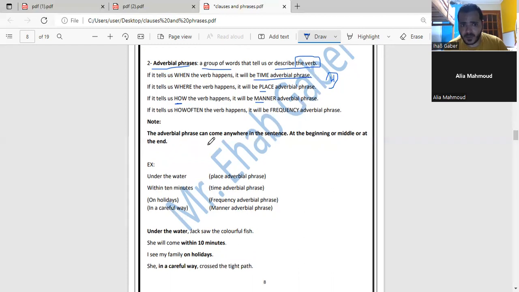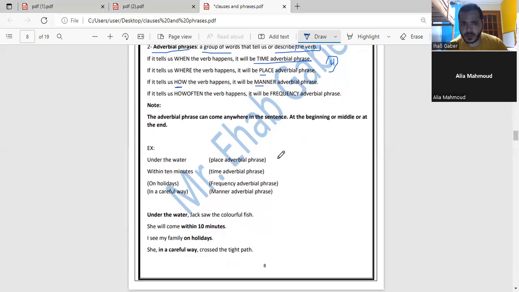Note, the adverbial phrase can come anywhere in the sentence. It doesn't have a specific place. It could be at the beginning of the sentence, at the middle, or at the end. It doesn't matter where the phrase is. What matters most is that this phrase describes the verb. When, where, how often. Put these words into mind to understand more.